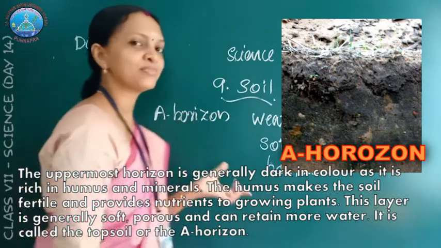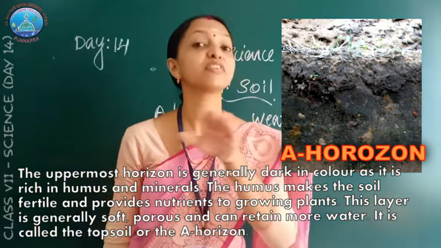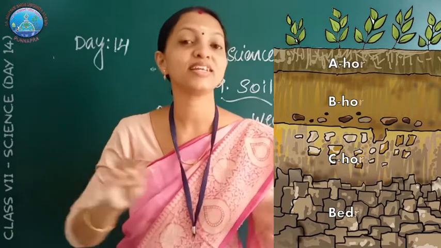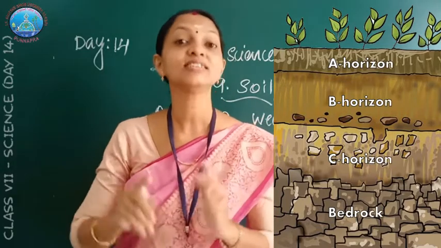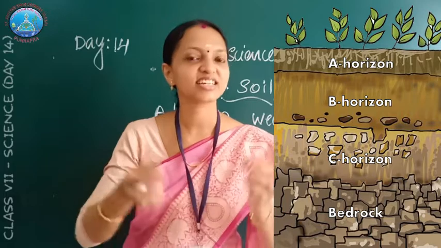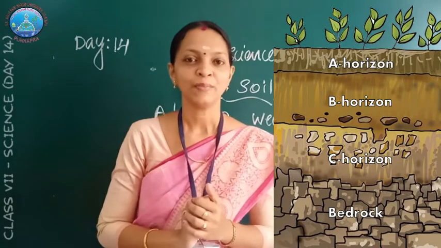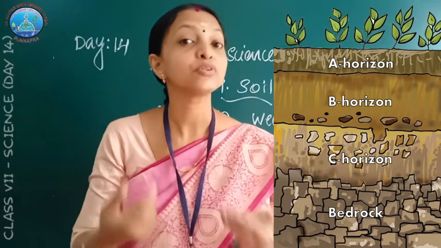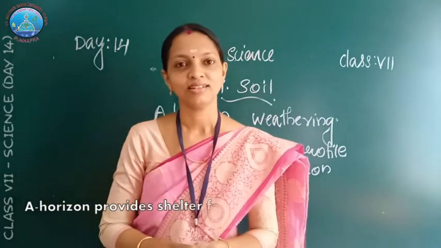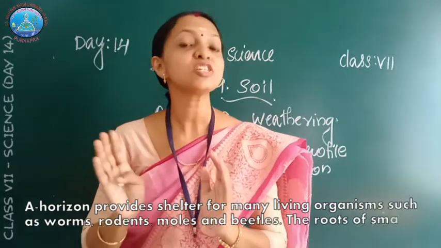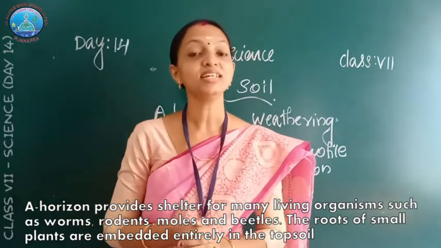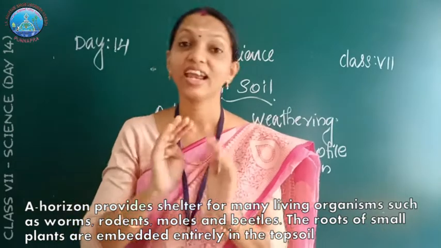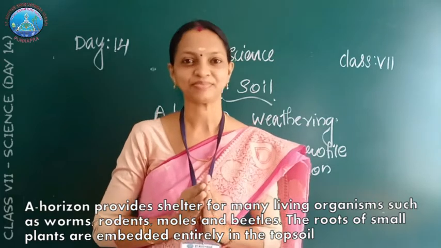Okay. What is horizon? The different layers of the soil are called horizons. And the top layer of the soil is porous, soft, can retain water, and contains more humus. Humus produces nutrients for the soil. And this top layer of the soil is called A horizon. Okay.